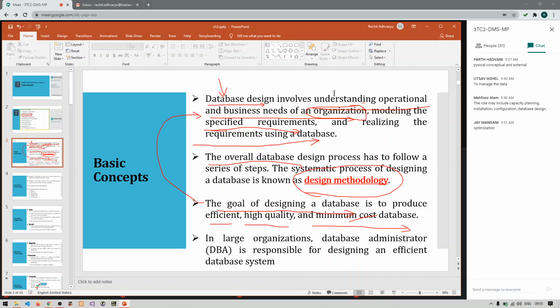Yeah, high quality means we can say that, let us say you created one database, right? Now, we need to analyze whether our database is accurate or not. So, for accuracy, we need to check whether it is able to store each and every component of a system that is required to be stored in the database.